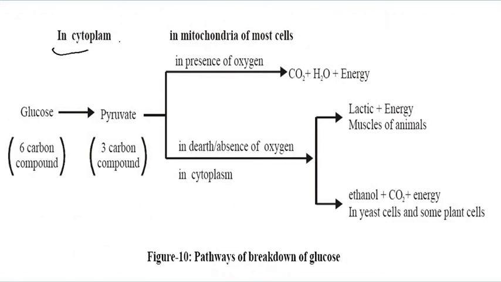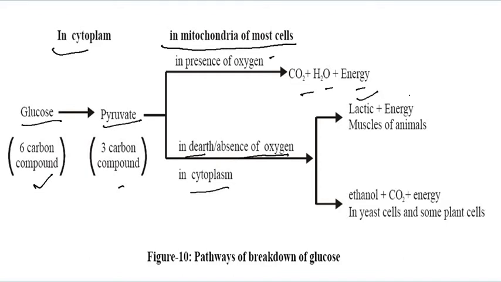Now you can see in the cytoplasm and in the mitochondria of most cells, glucose, which has 6 carbons, breaks down into pyruvate, a 3 carbon compound. In the presence of oxygen it breaks down into carbon dioxide, water and energy. In the absence of oxygen in the cytoplasm, it forms lactic acid and energy in the muscles of animals, and ethanol, carbon dioxide and energy in yeast cells and some plant cells. This is the pathway of the breakdown of glucose.